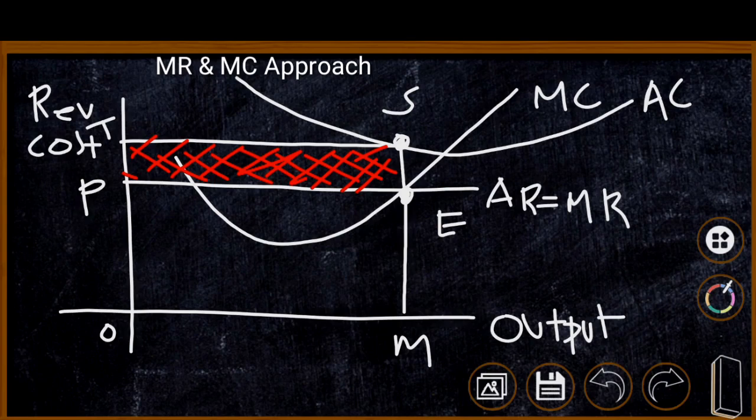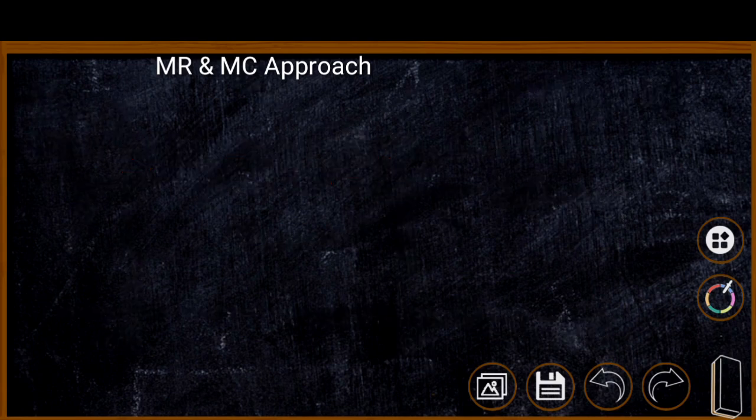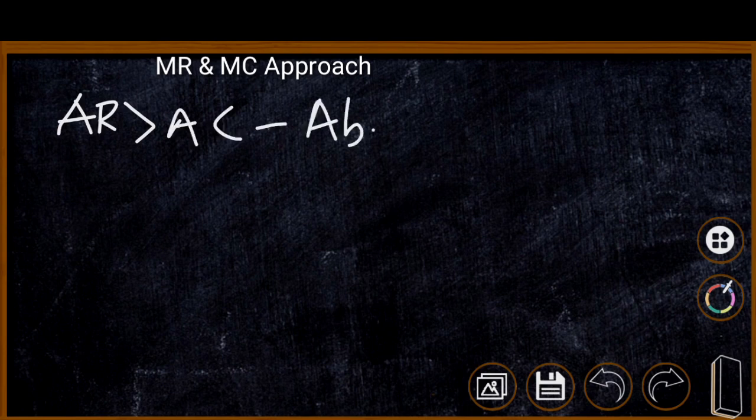Therefore we have explained two alternative possibilities: the loss position and the abnormal profit position. In the initial case, if a firm is earning abnormal profit, that is average revenue is greater than average cost, we know that there is abnormal profit.